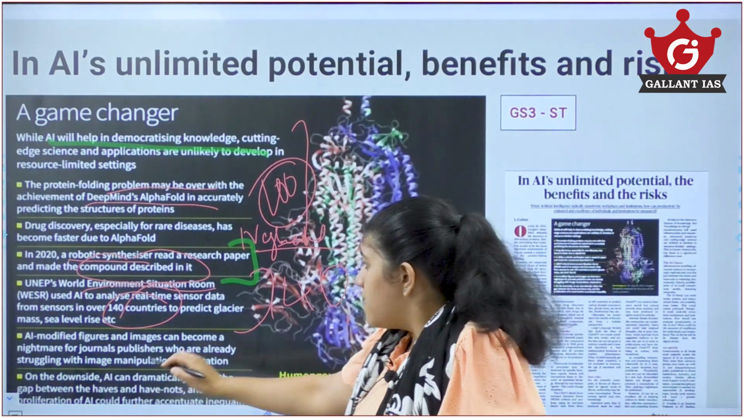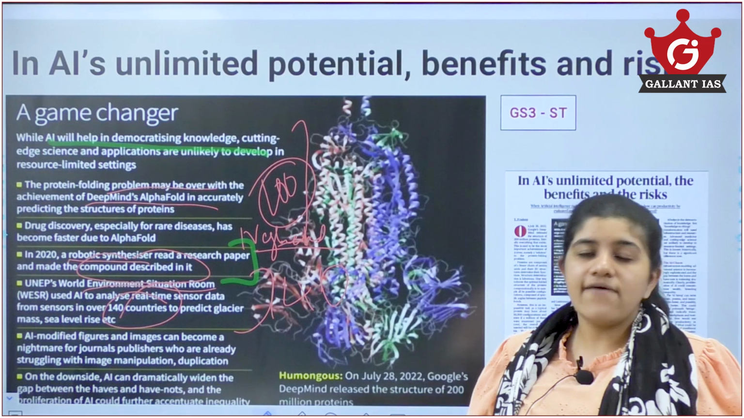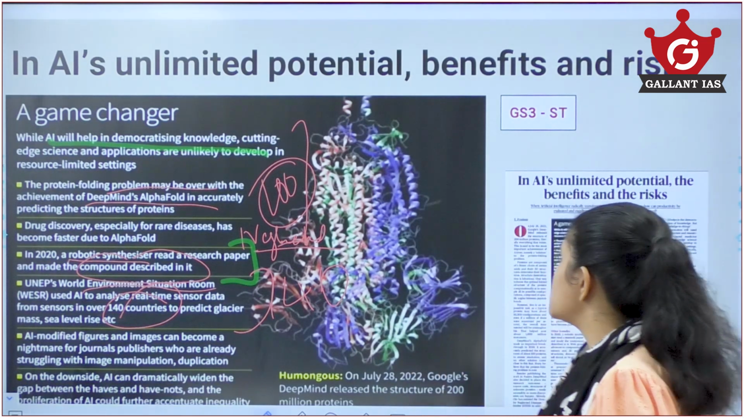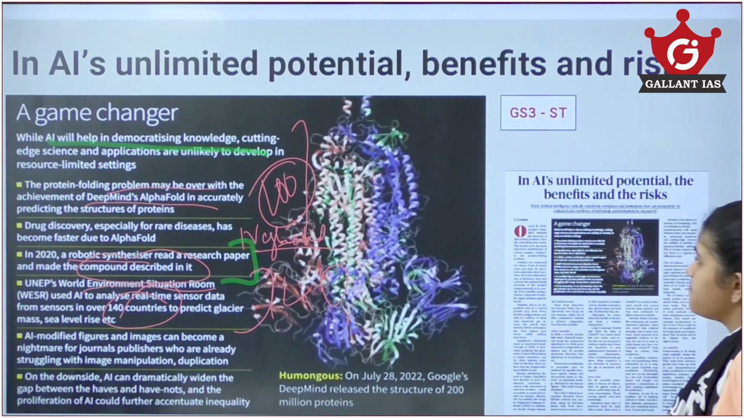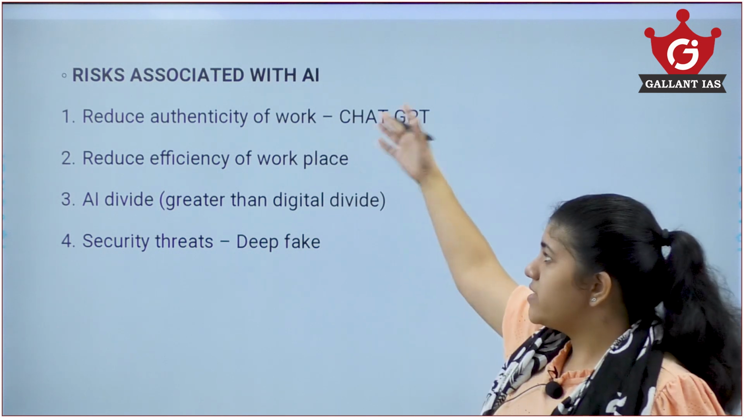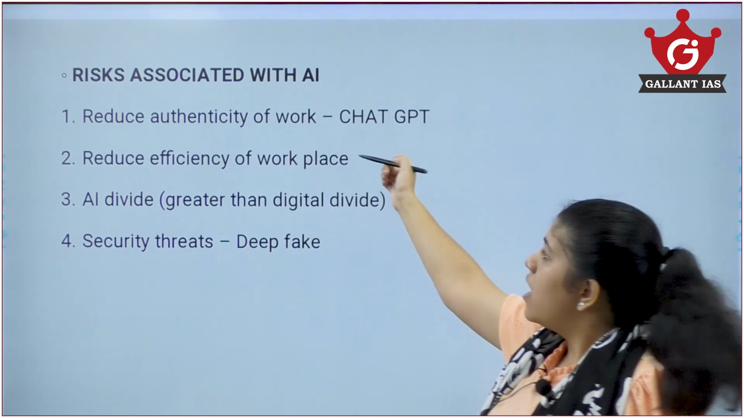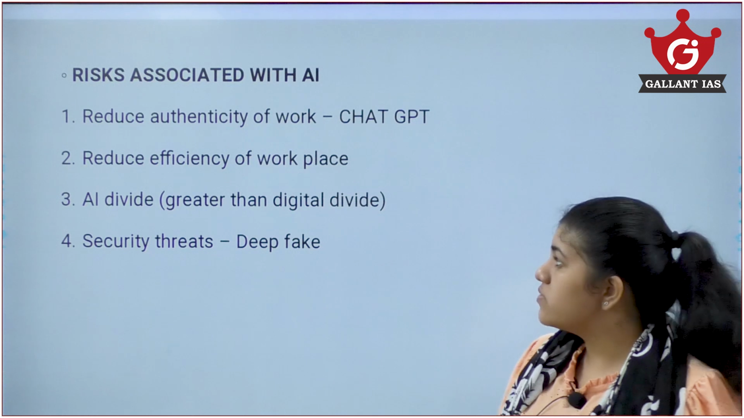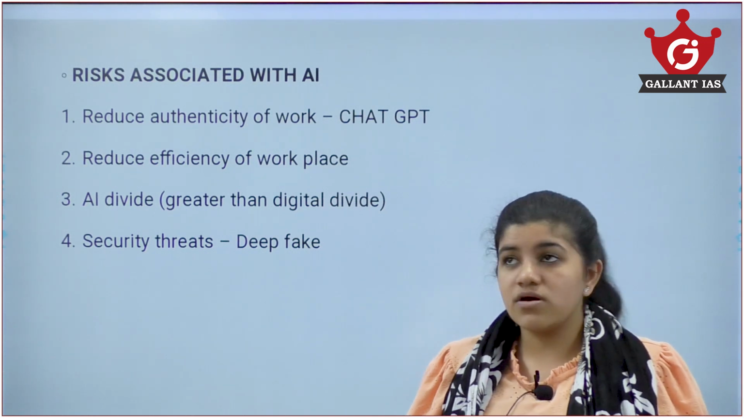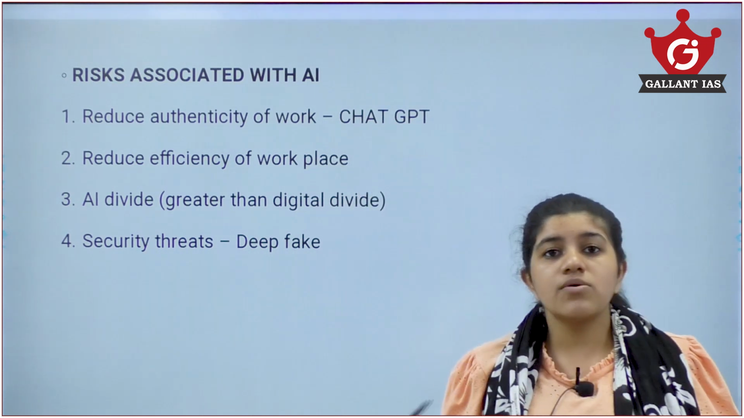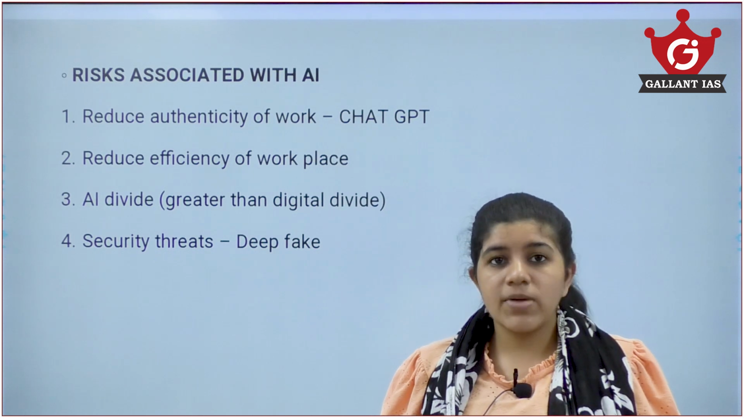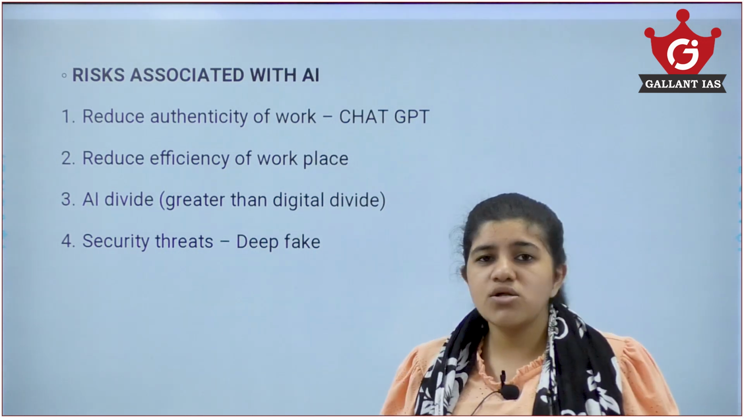These are some of the major developments in the field of AI and how it could potentially help human beings. But there are also many cases where it is a con for humans. What are the risks associated with AI? It reduces the authenticity of work. If I am a writer, I create a work. Now ChatGPT can also create works, fictions, novels, poems, etc. So it reduces the authenticity of work.